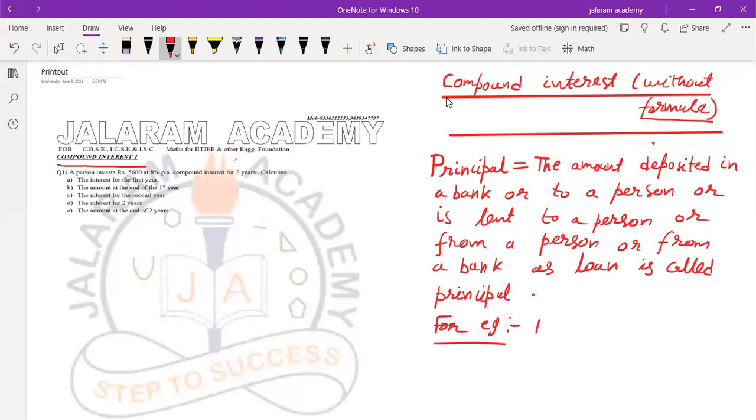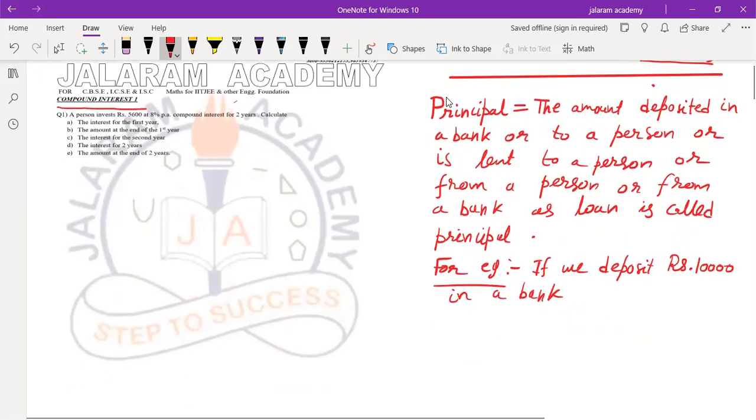Write the statement. If we deposit rupees 10,000 in a bank, principal is rupees 10,000.